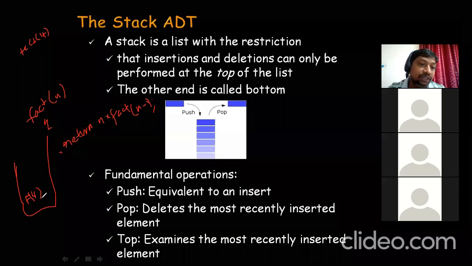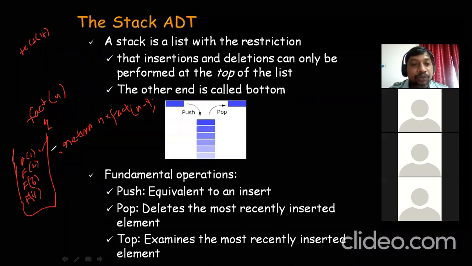Fact of 4 is inserted onto the stack. On top of it we will have fact of 3, the next call. On top of it we have fact of 2, then fact of 1. Now you can see the most recently added call is f of 1.